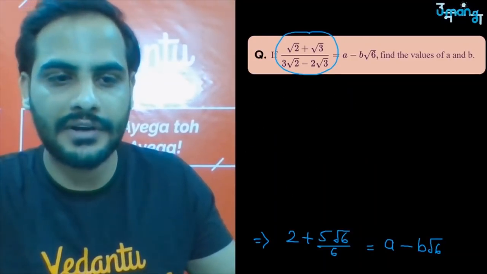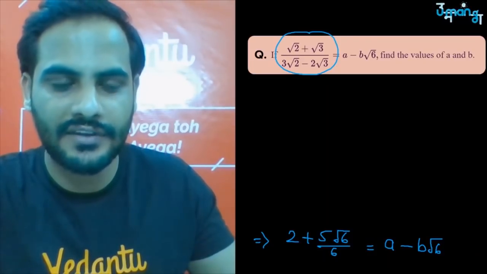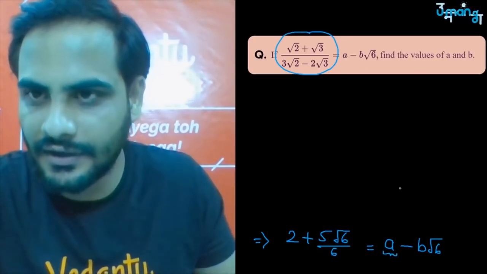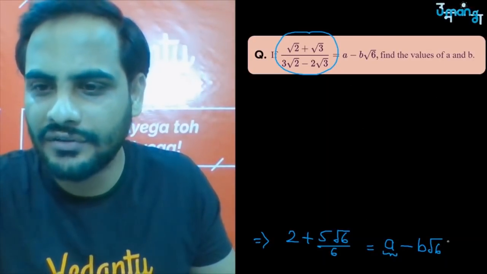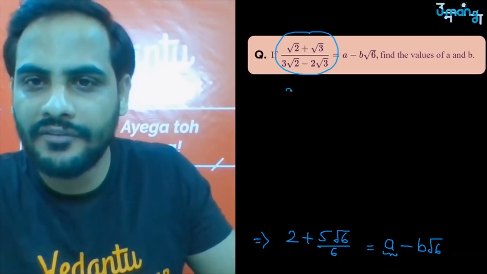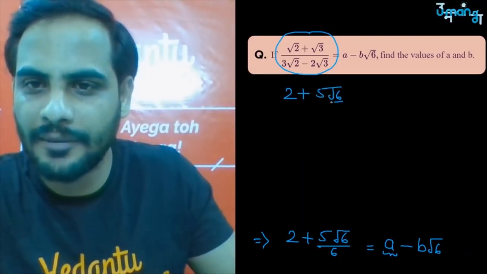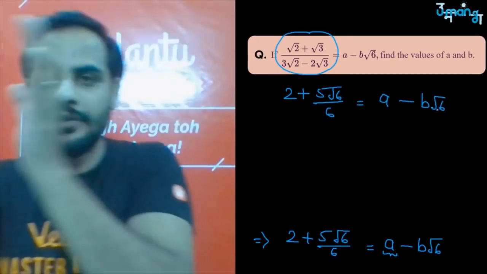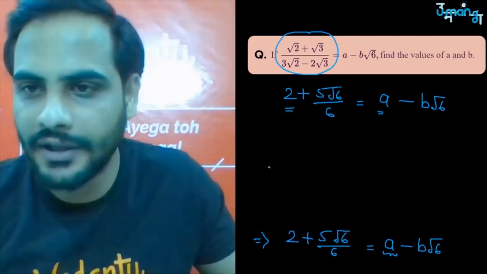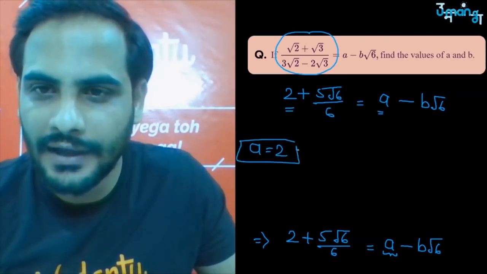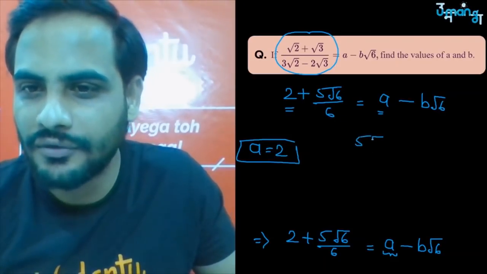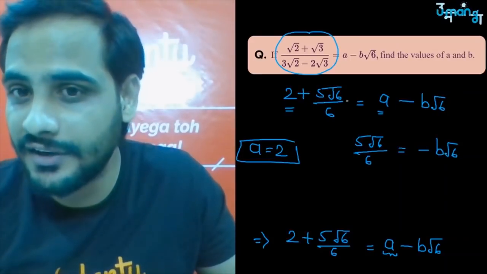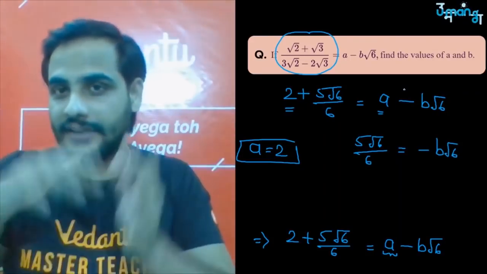So for the comparison, beta, whenever this is given, you can see very clearly that this a is a rational number and this b root 6, so this b is joined with an irrational number. So if I have 2 plus 5 root 6 upon 6 is equal to a minus b root 6, I can say the rational part will be equal to rational. So 2 should be equal to a. So a should be equal to 2, and then the irrational part should be equal. So 5 root 6 upon 6 is equal to minus of b root 6, because listen here, it is plus sign, it is minus sign, so we have to take the negative sign together as well.